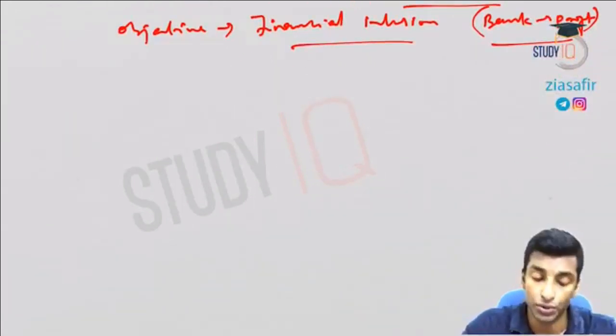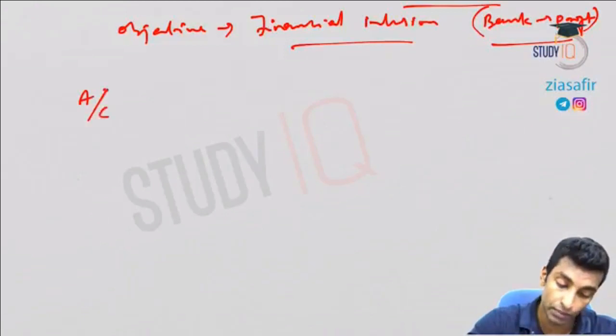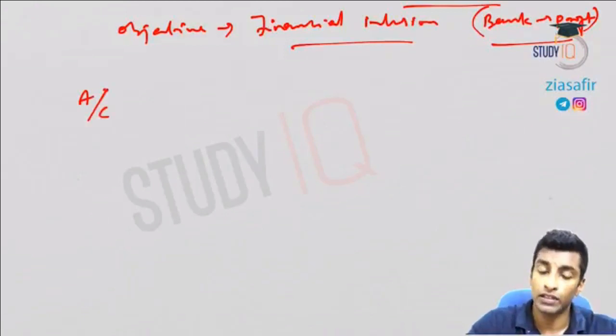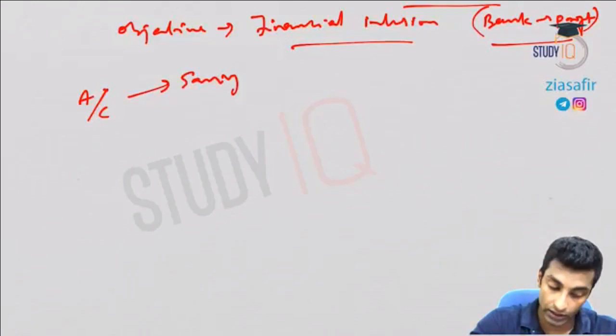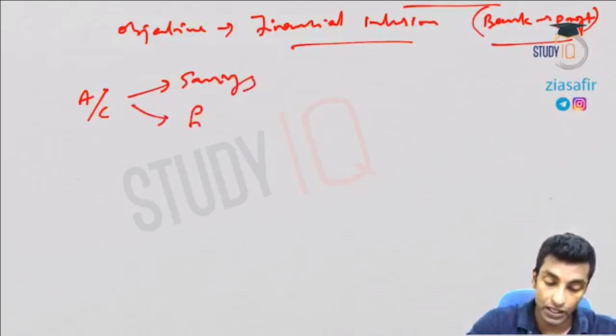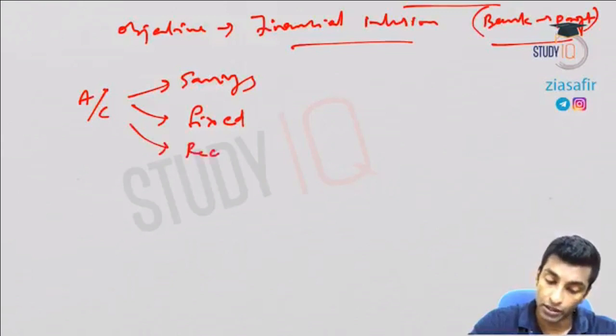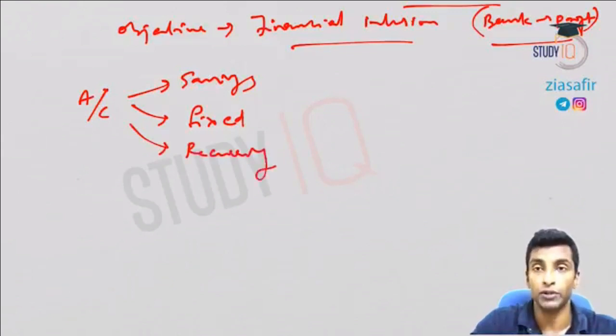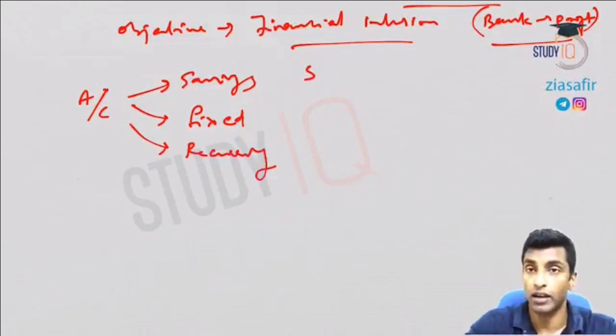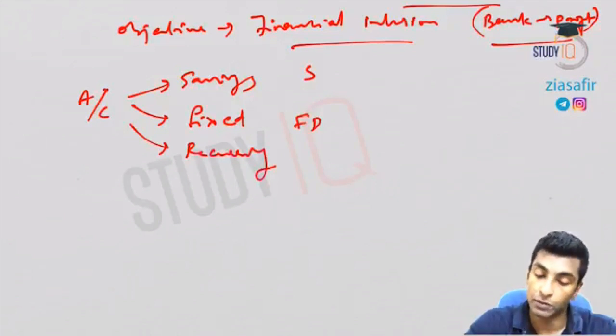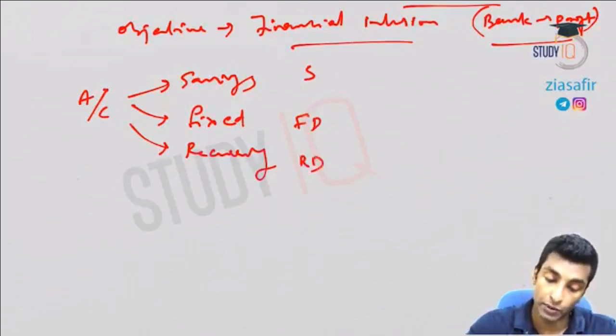Now what type of accounts you can open in post office? Can you start a savings account? You can obviously start a savings account. Okay. Can you start a fixed deposit? You can start a fixed deposit. Can you have a recurring deposit? You can have a recurring deposit also. So savings account is there, fixed deposit is possible, and recurring deposit is possible.